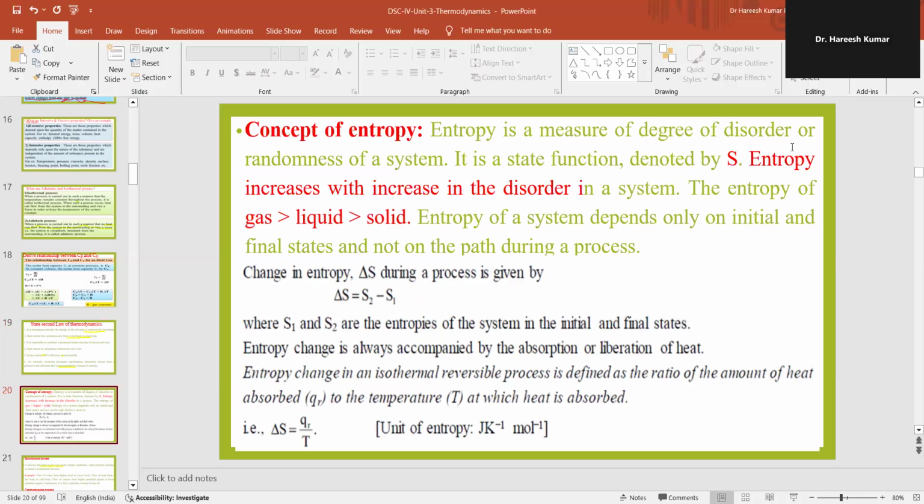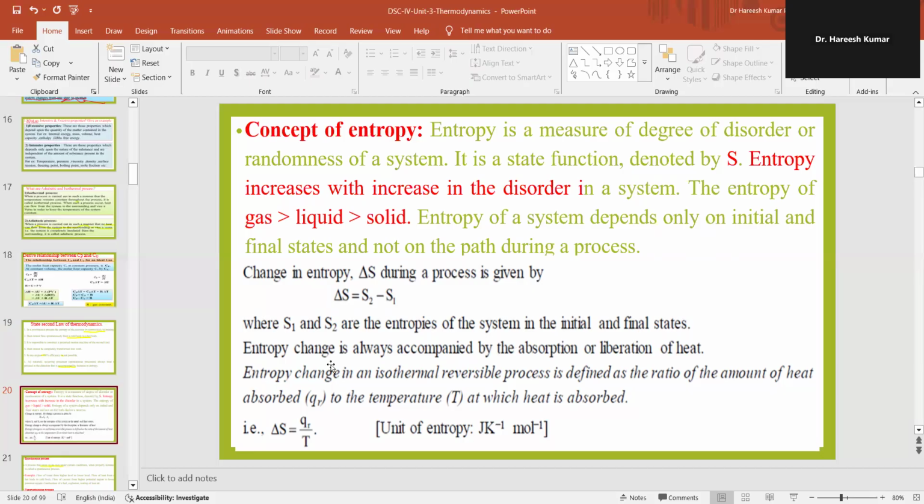Then the concept of entropy. Entropy is a measure of the degree of disorder or randomness of the system. It is a state function denoted by S. Entropy increases with increase in the disorder in the system. The entropy of a gas is greater than that of a liquid. The entropy of a liquid is greater than that of a solid because of the randomness. Entropy of the system depends only on the initial and the final state and not on the path during the process.